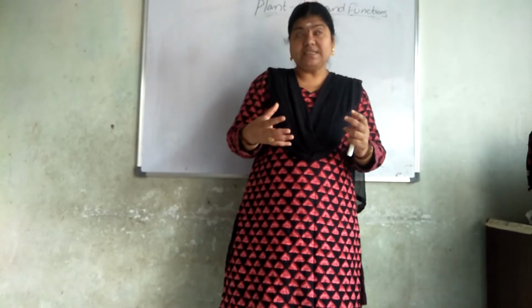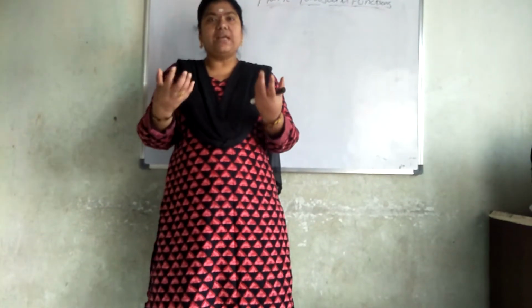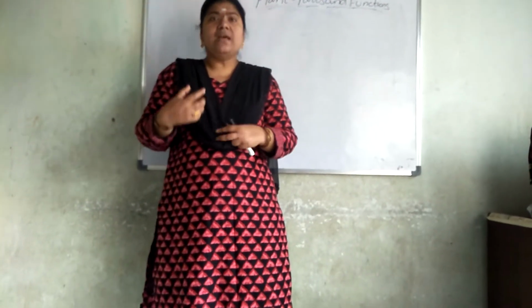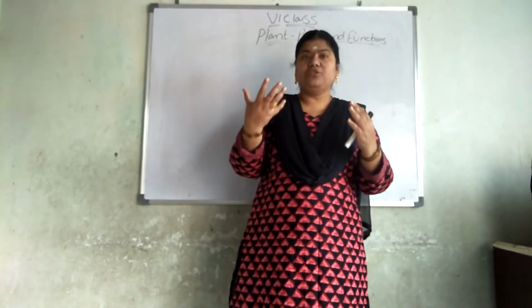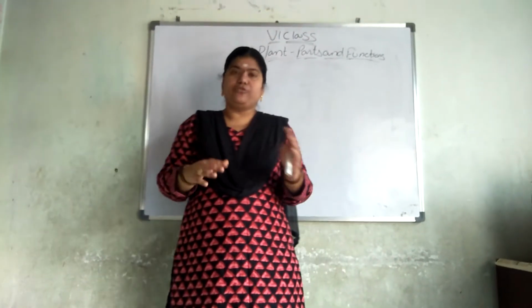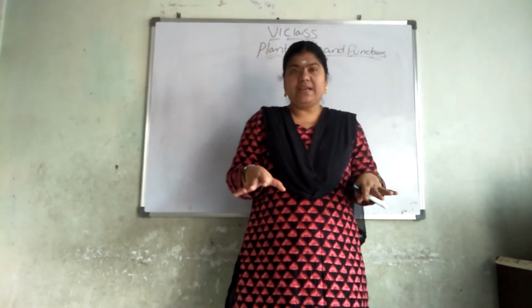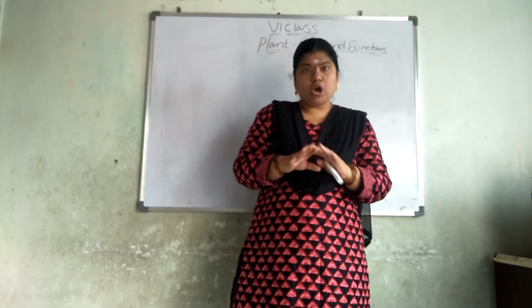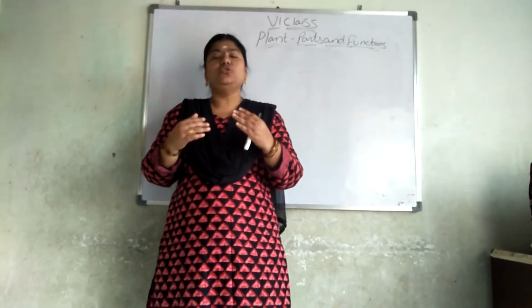If the roots absorb these nutrients and minerals present in the soil, then only the plant will have strength, grow, and give a good yield like fruits and flowers. If the soil nutrients are very less, then the plant cannot grow properly and cannot give us a good yield.